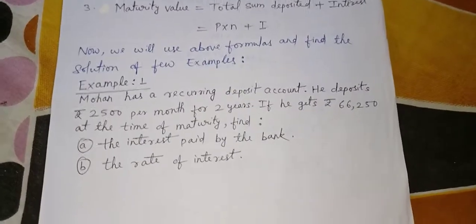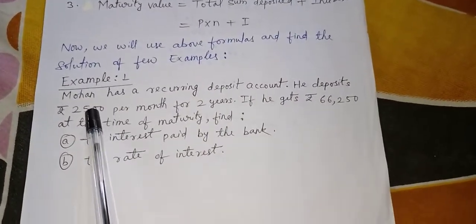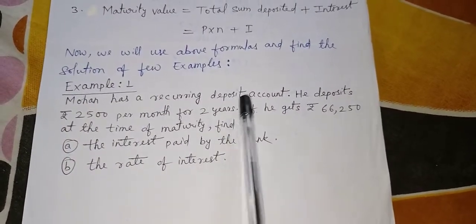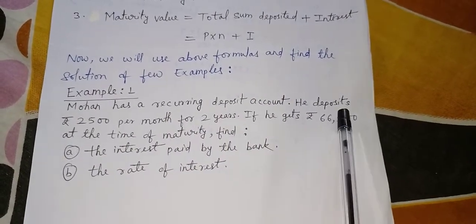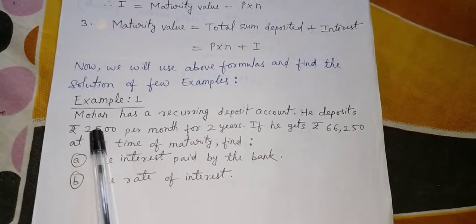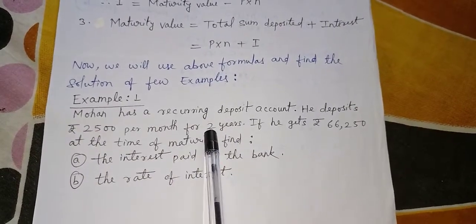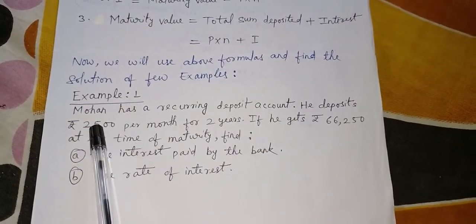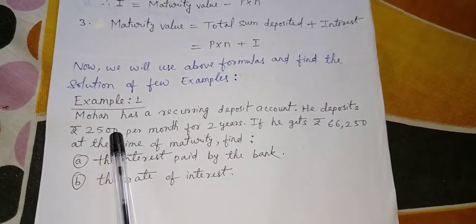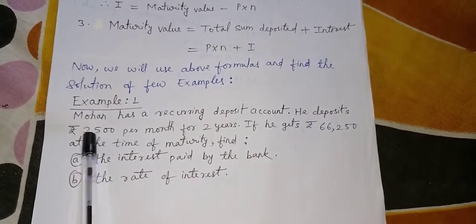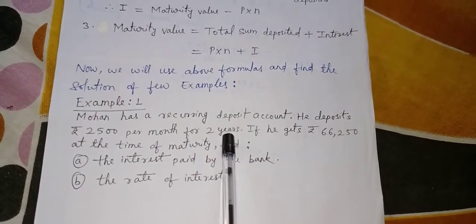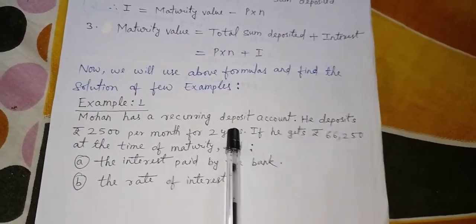I will take one example for you. Mohan has a recurring deposit account. He deposits rupees 2,500 per month for 2 years. The money we deposit per month is called P, so P is 2,500. It happens for 2 years, that is N, 24 months.